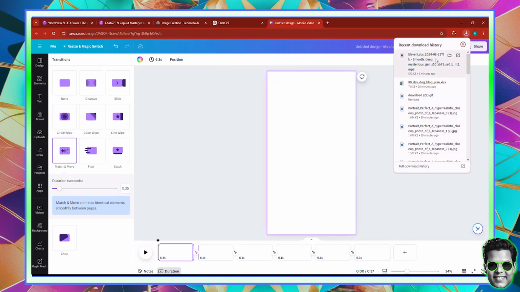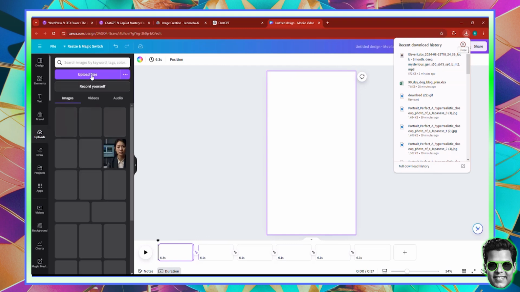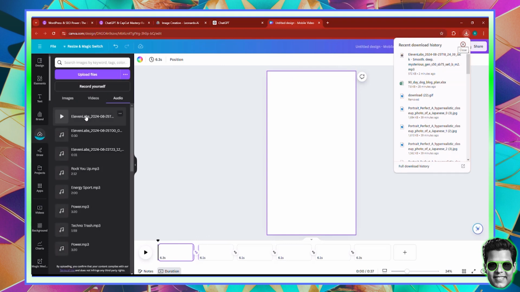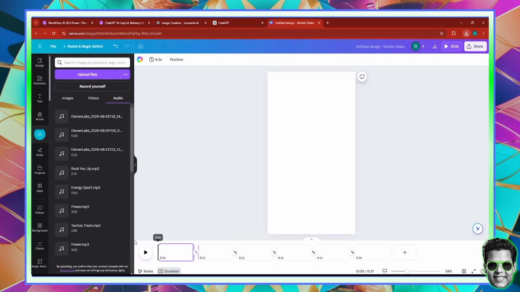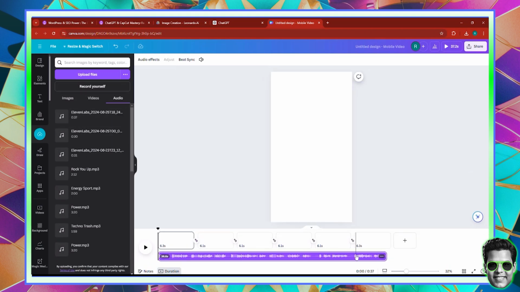And you need to take your voiceover and add it here to the uploads, right? You can upload it directly by clicking upload files, uploading the voiceover. Make sure the needle is at the beginning of the video. Click the voiceover, and it will apply. You can see it's picture perfect. Then click on your voiceover, and here there's the sound option. You can go and raise the volume. I'm gonna make it 140 to make it bigger. And then you can just go over here and click.